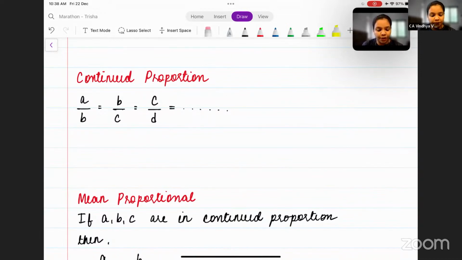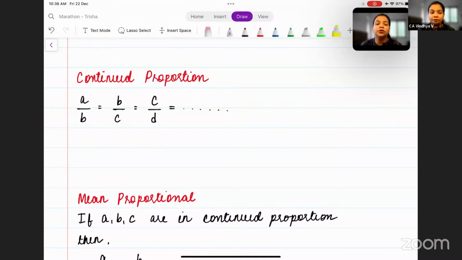Continued proportion. What is continued proportion here? Continued proportion here is A by B is equal to B by C is equal to C by D and so on. So A by B is equal to B by C is equal to C by D and so on. Let's understand this with an example.